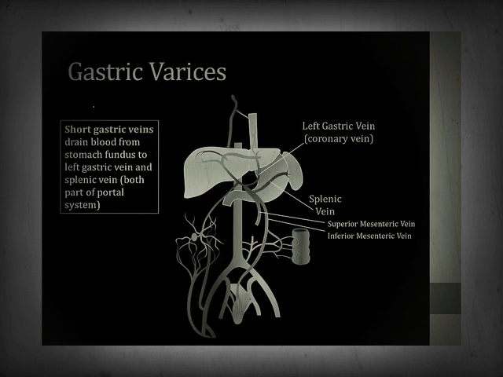You can also develop varices and portal hypertension in the stomach. These are called gastric varices. There are vessels called short gastric veins that drain blood from the stomach fundus to the left gastric vein and the splenic vein, both of which are part of the portal system. Not shown on this picture here are short gastric veins which connect between the splenic vein and the left gastric vein. When the portal pressure gets high, these blood vessels can swell and dilate. These can then bleed, and that can lead to upper GI bleeding from gastric varices.